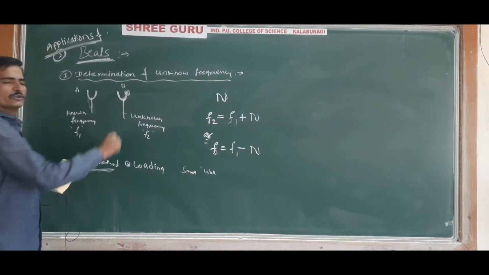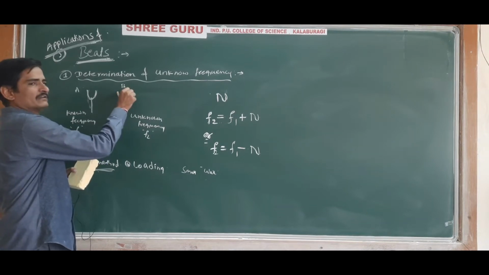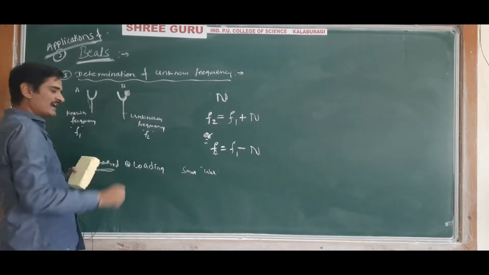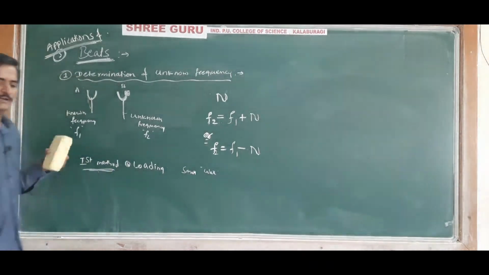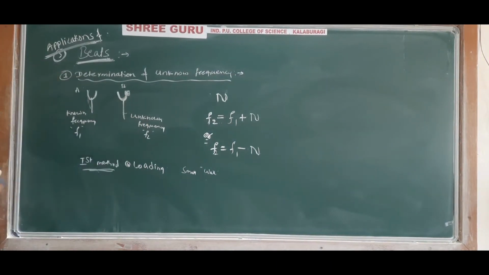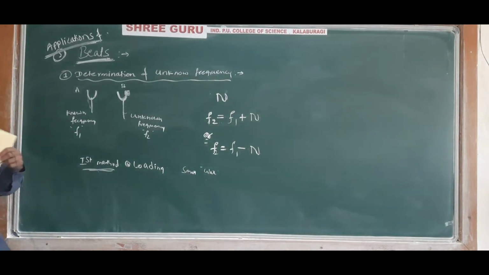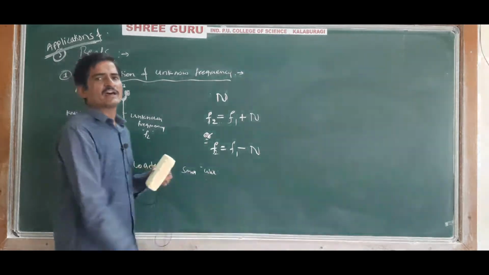As a result, the mass increases and the frequency of the tuning fork decreases. Now they are struck together, and the beats are heard.